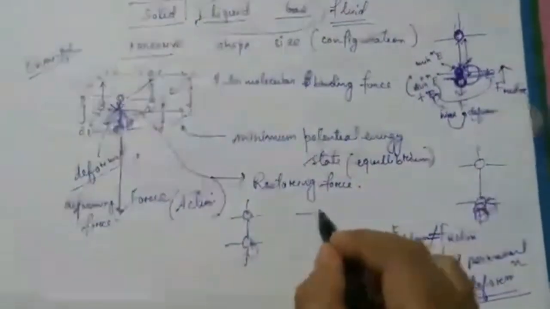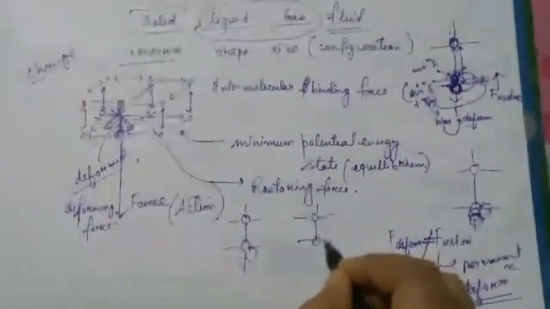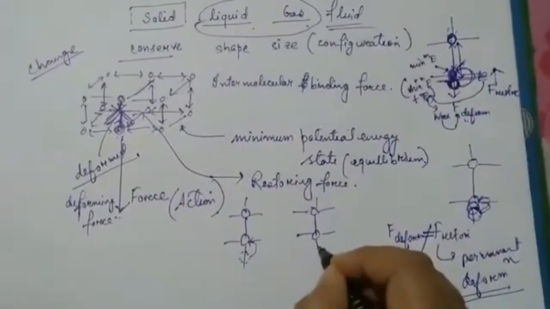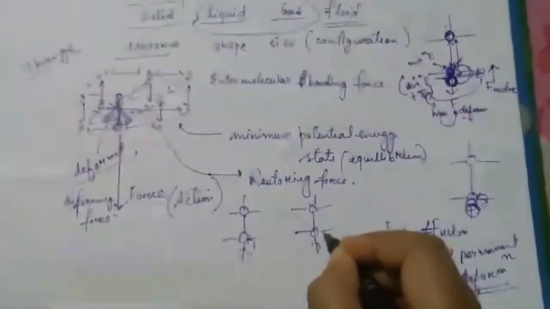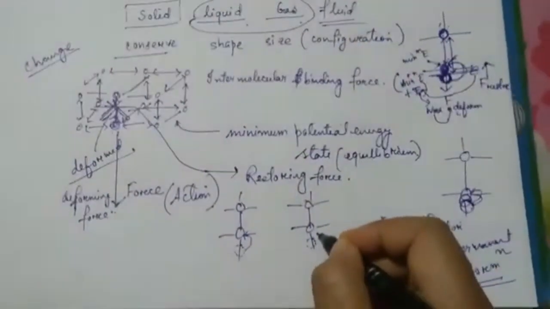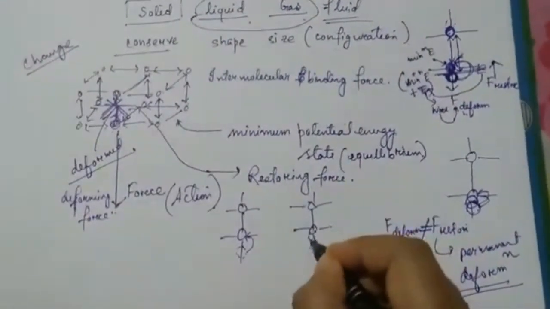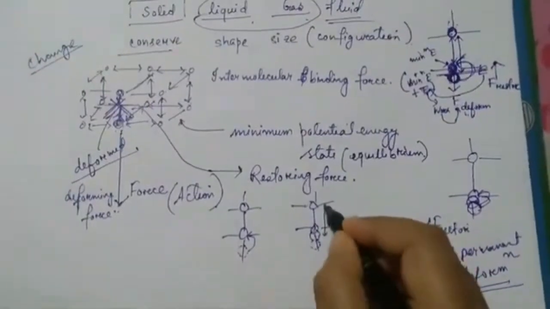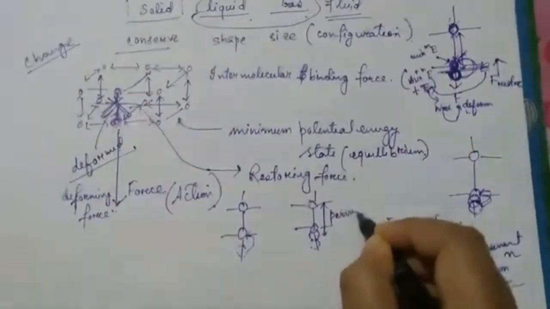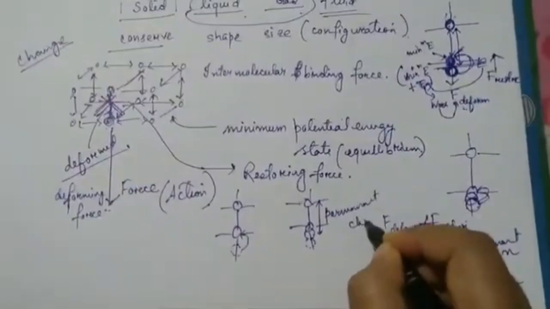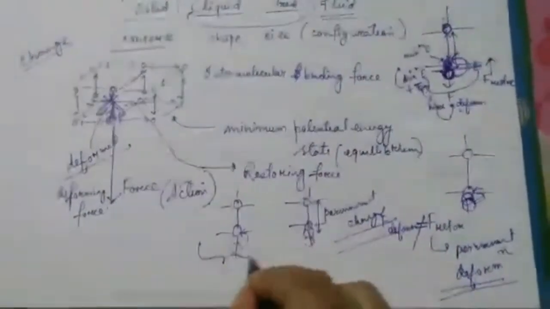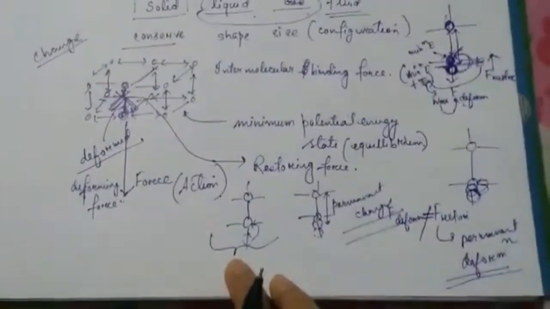In another case, if the deforming force is not equal to the restoring force, it will come here, but when it tries to go back, because while going back it uses the restoring force, it will not go back totally, it will stop here only. So there will be a permanent change.